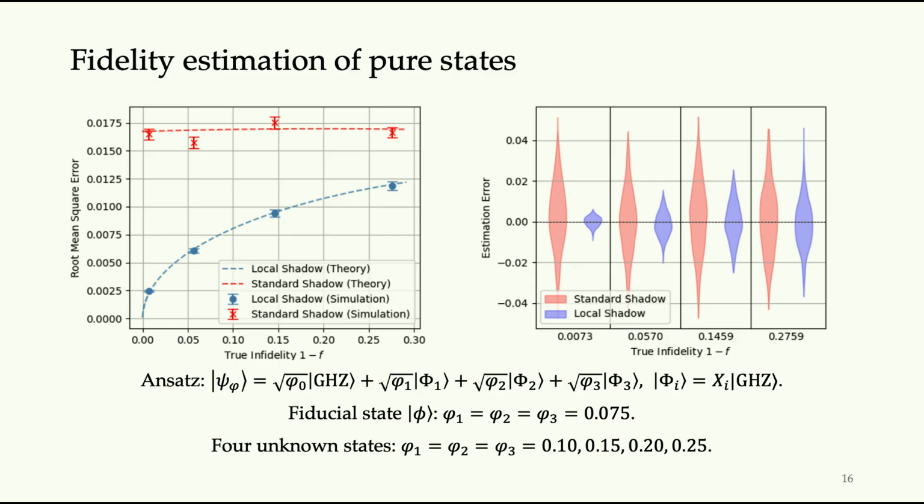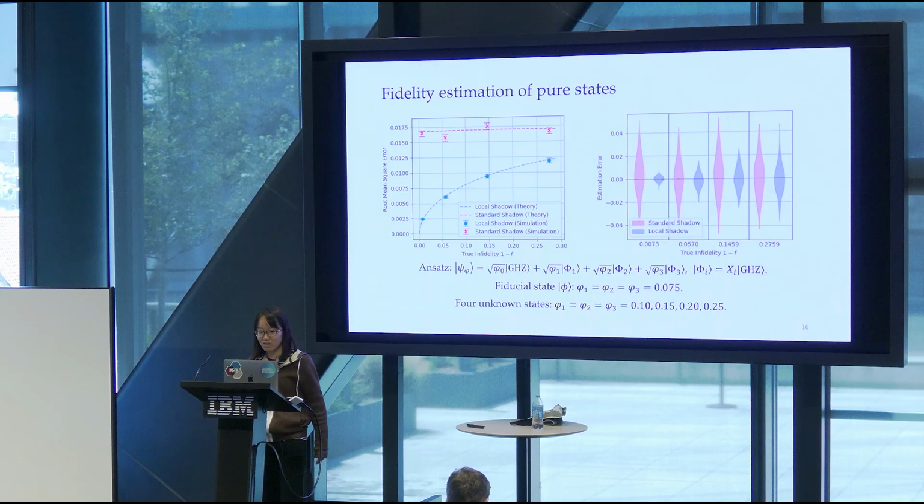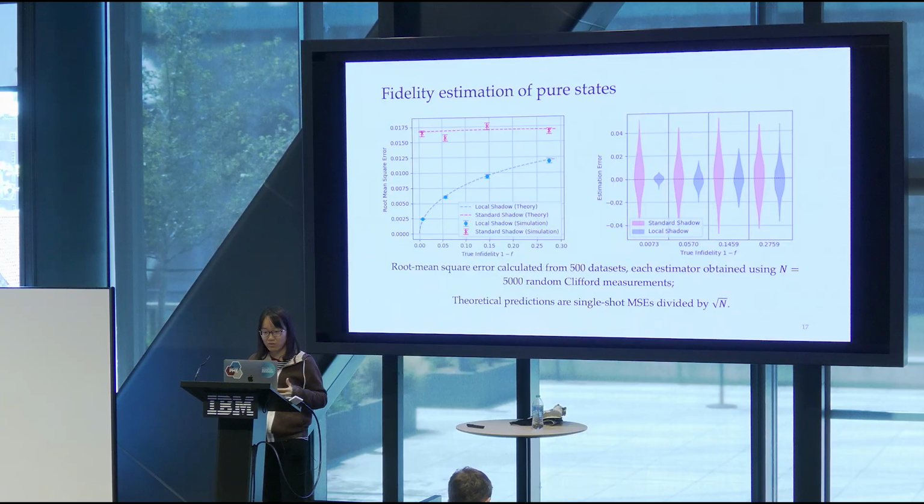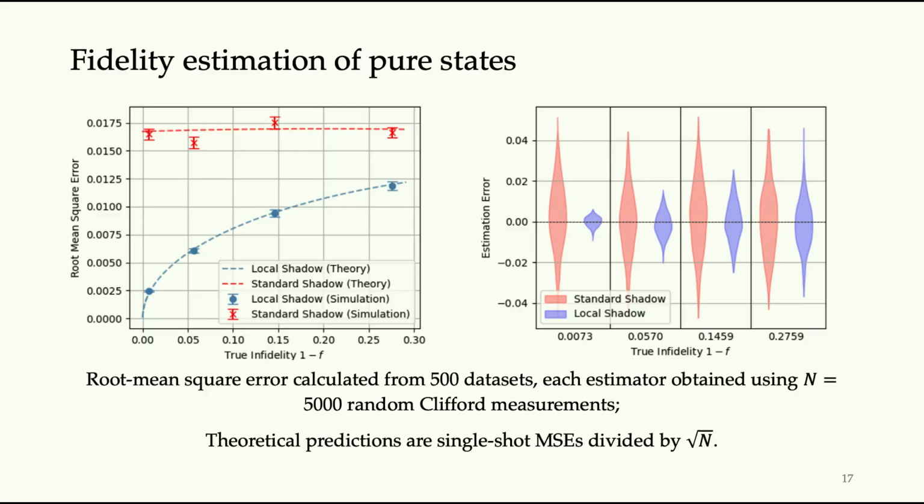And you can see when the true infidelity converges to 0, that means when the fidelity of the state becomes higher and higher, there's a larger gap between what we can obtain from the classical shadow and the local shadow estimator. And in our experiment, because we need to perform the experiment many times until we converge, we predict the mean square error as the inverse of the quantum Fisher information divided by the square root of n. And that part also matched very well with the theoretical prediction.